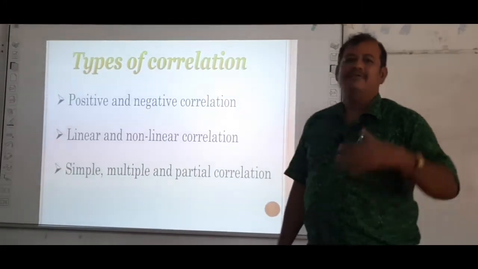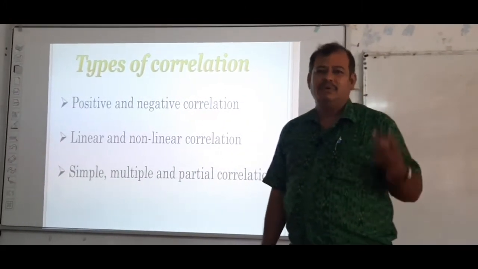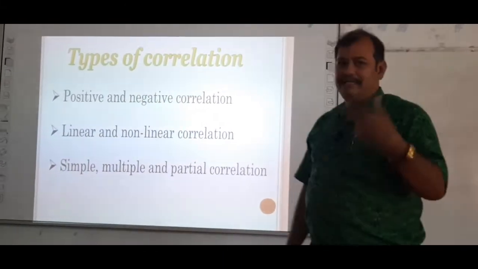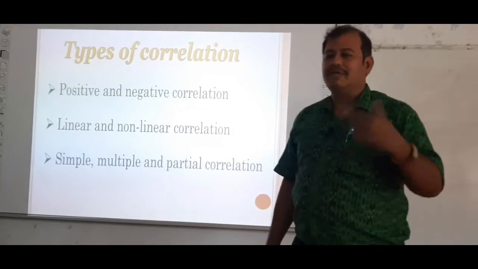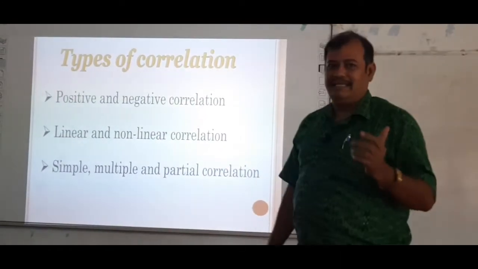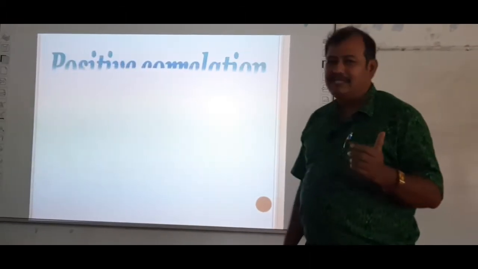Now what are the different types of correlation? We can say correlation may be positive or negative, correlation may be linear or non-linear, or correlation may be simple, multiple or partial. Now what is positive correlation?